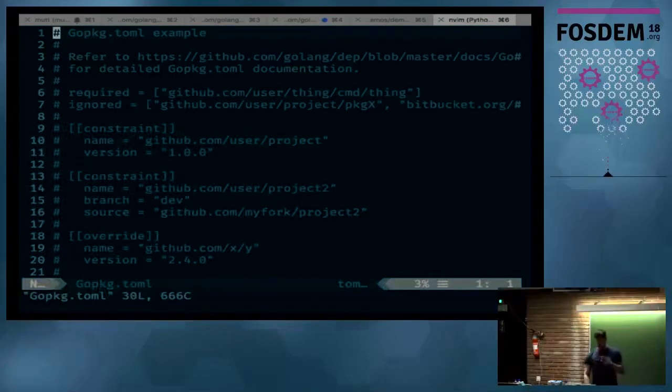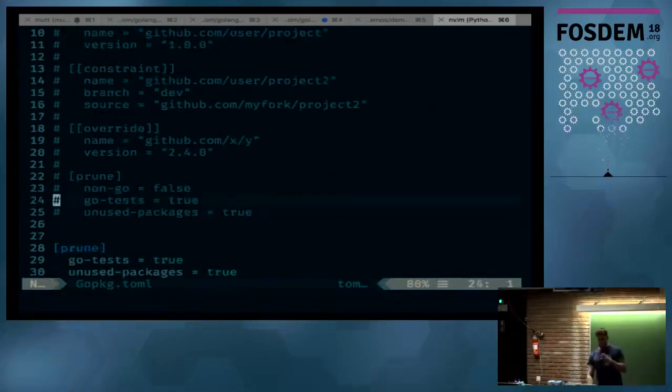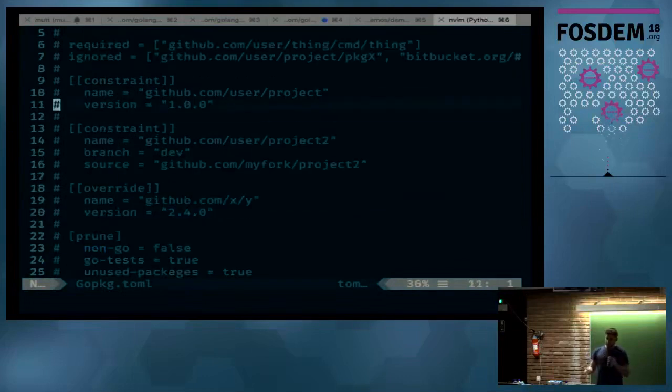All right. So the basic things that we're doing in a gopackage.toml file are we're saying these are the rules for how we want this project to be treated. Not going to explore all of these again. Lots and lots of documentation online. But mostly what we're saying is, one, these are the versions that are acceptable for my dependencies.